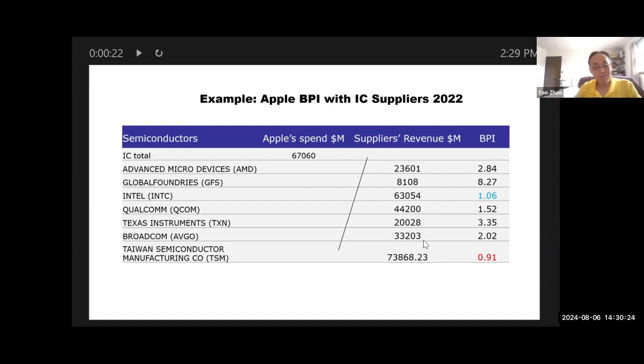Except Taiwan Semiconductor Manufacturing Corporation, TSM, it's about 0.91. So what that means is Apple spends more than all the suppliers' revenue. So Apple has leverage or power over all the suppliers except TSM. It's not subjective, it's very objective.